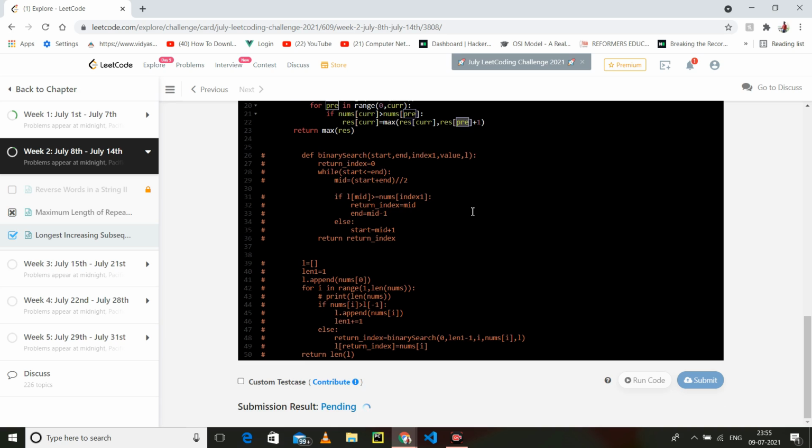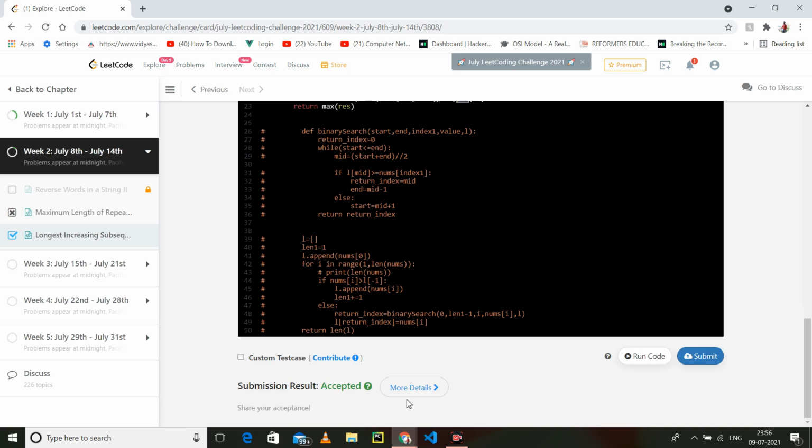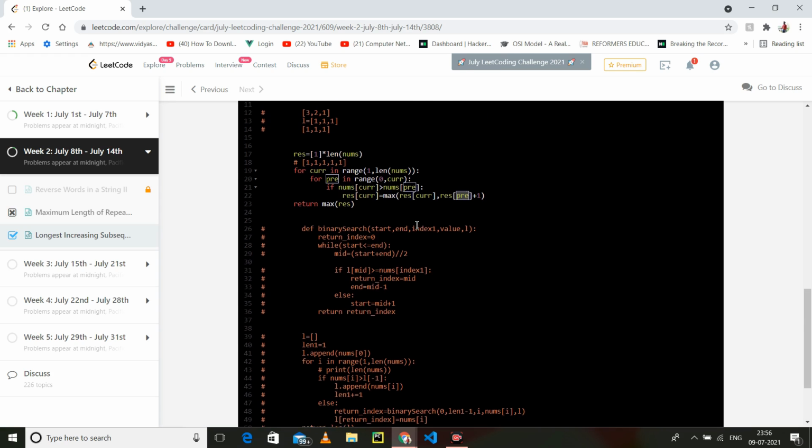Let's submit it. It is taking time, because it is an n square solution. See, it has been submitted. So this is an n square solution.